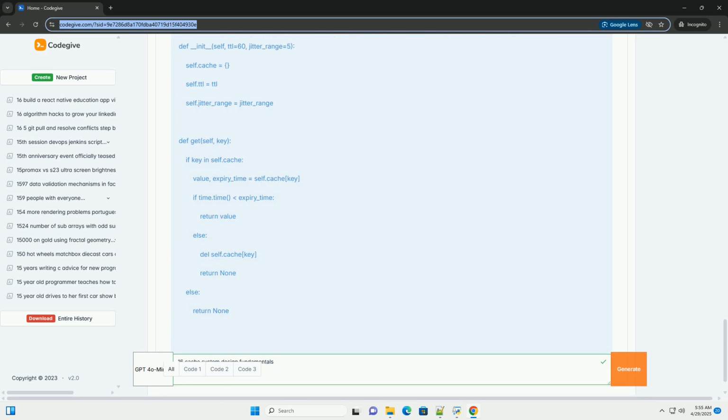Access control: restrict access to the cache based on roles and permissions. Data masking: mask sensitive data fields to protect user privacy. Vulnerability scanning: regularly scan the caching infrastructure for security vulnerabilities.